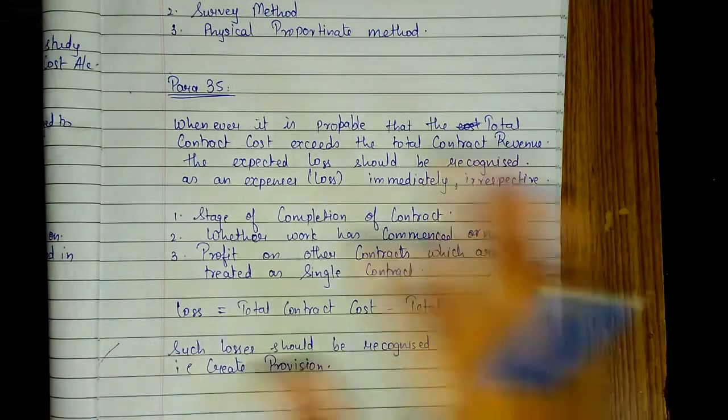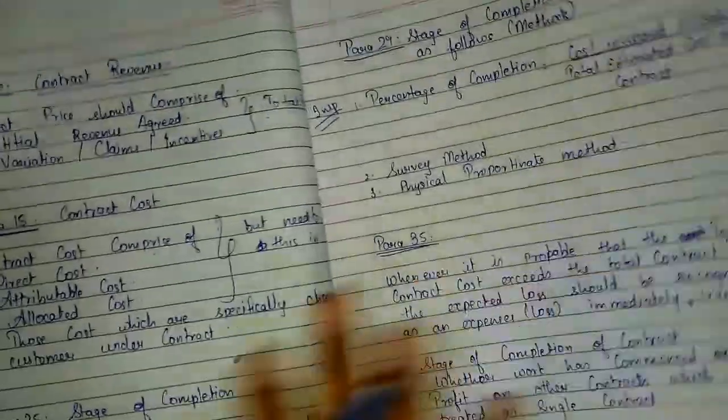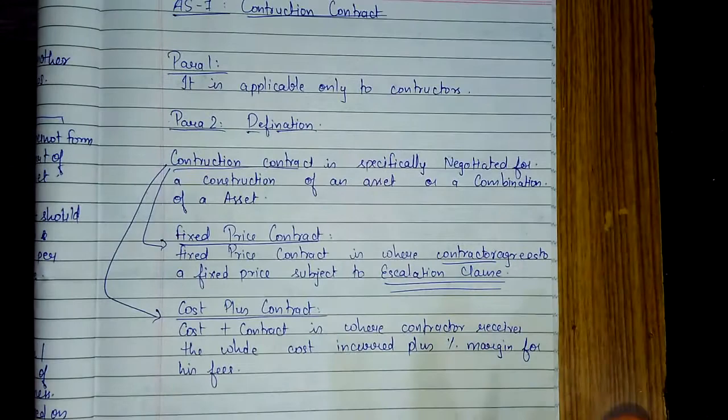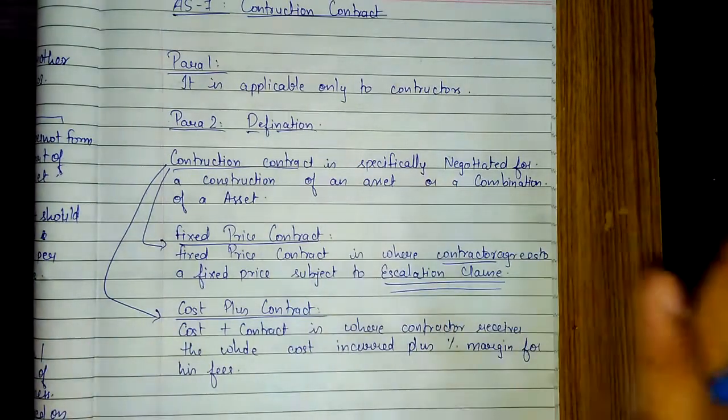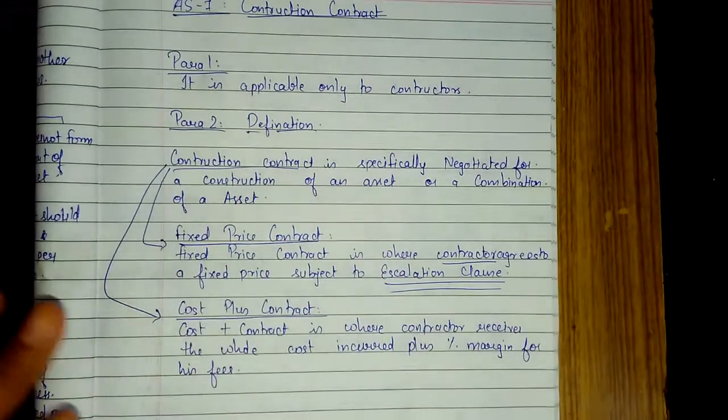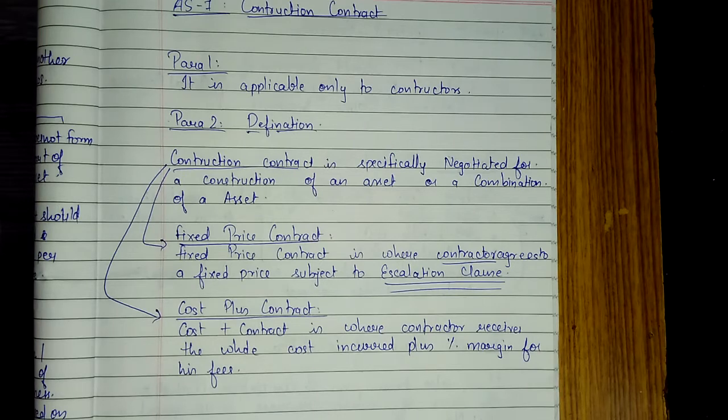Okay, so firstly we'll revise the entire AS7 construction contract, then only we'll move on to the sum. That is the last part of this chapter, and it is a very small AS. So what does AS7 say? AS7 says construction contract. What does para 1 say? Para 1 says that construction contract is applicable only to the constructors.